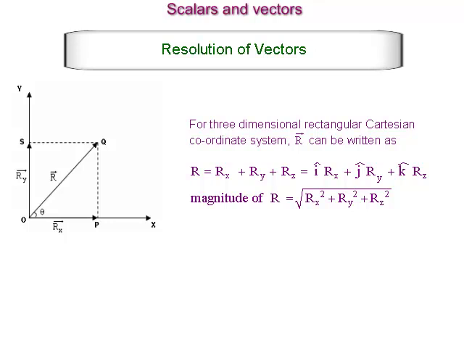For three-dimensional rectangular Cartesian coordinate system, vector R can be written as vector R is equal to vector Rx plus vector Ry plus vector Rz, which is equal to i Rx plus j Ry plus k Rz. Magnitude of R is equal to root of Rx square plus Ry square plus Rz square.